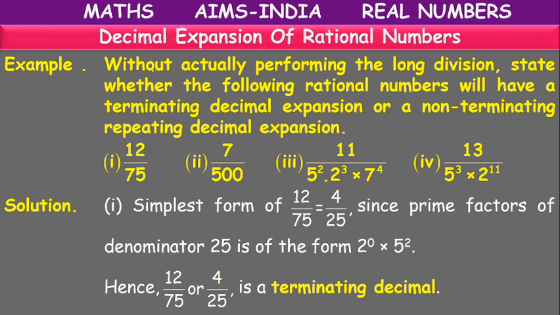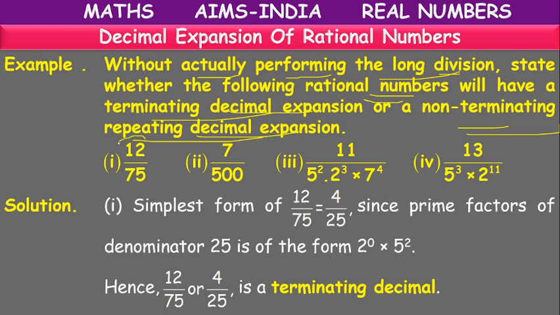Let's see some more examples, children. So what is the question here? Without actually performing the long division, state whether the following rational numbers will have terminating decimal expansion or non-terminating decimal expansion. Here, no need to divide. Just by checking the denominator, we can tell whether it is terminating or non-terminating repeating.